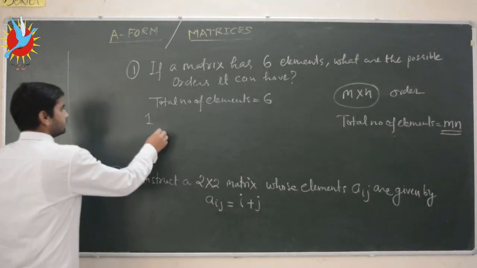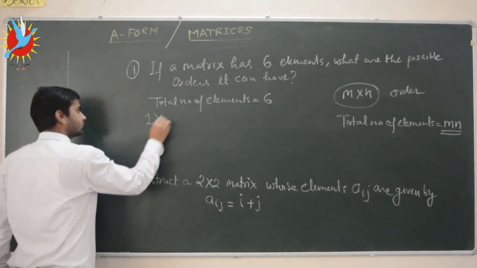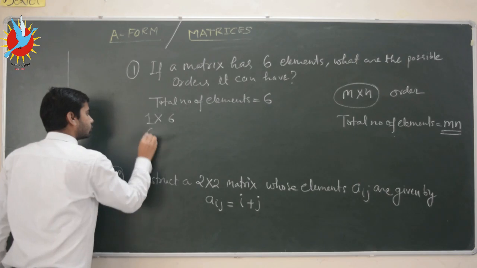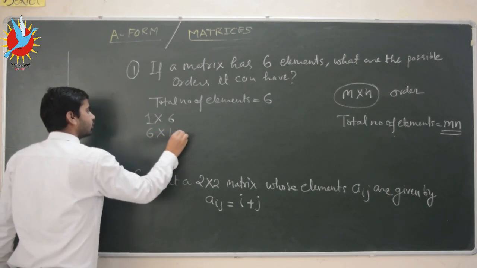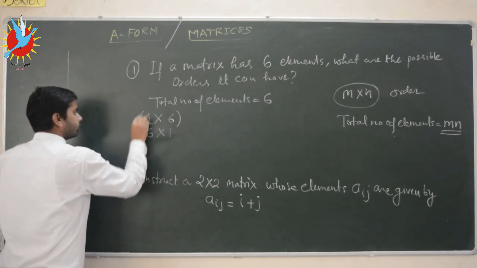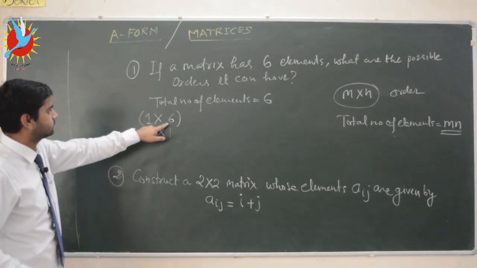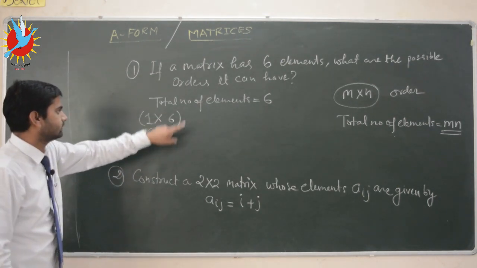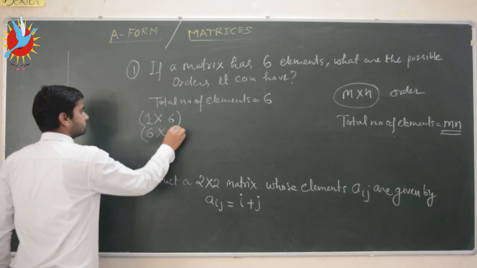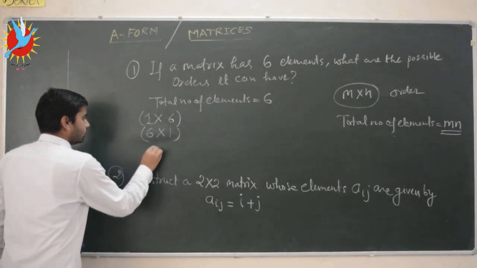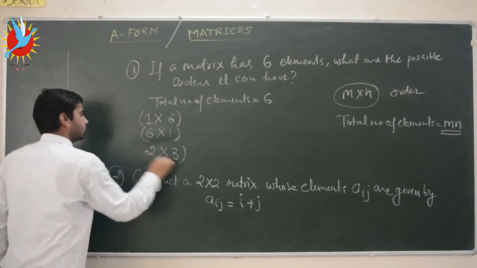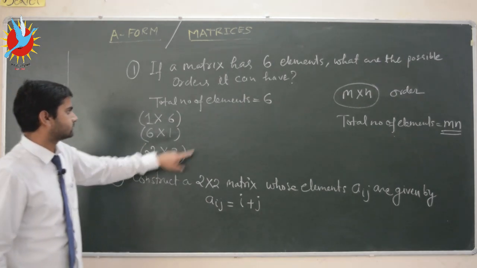Okay, so here the product of 1 and 6 will be equal to 6, and the product of 6 into 1 will be equal to 6. So this first order 1 by 6 is possible, and second 6 into 1 is also 6. So this 6 by 1 is also possible, and 2 into 3 is 6, so that 2 by 3 is also possible,